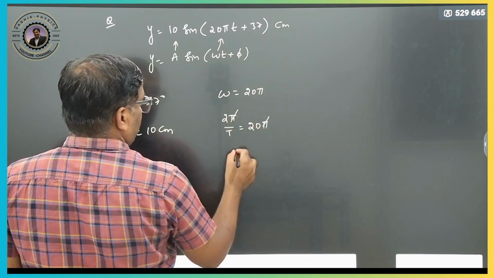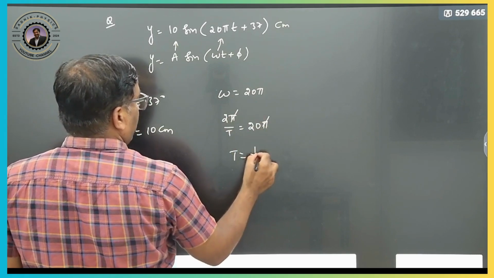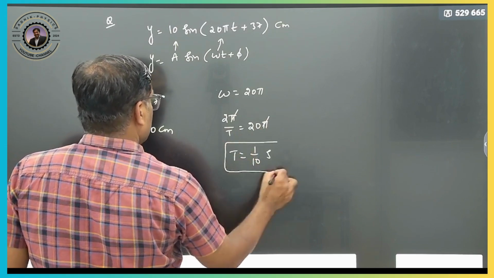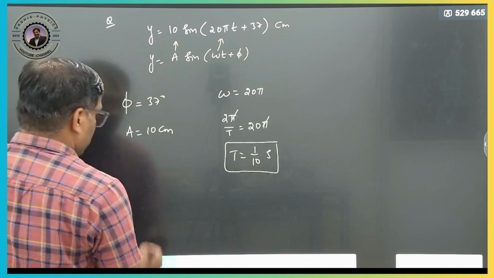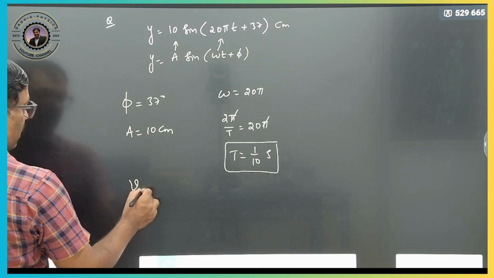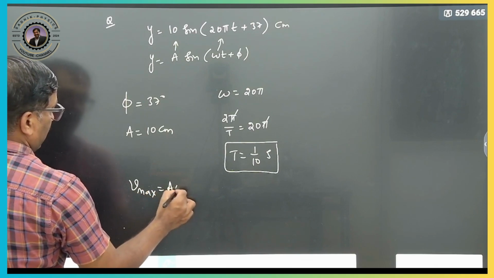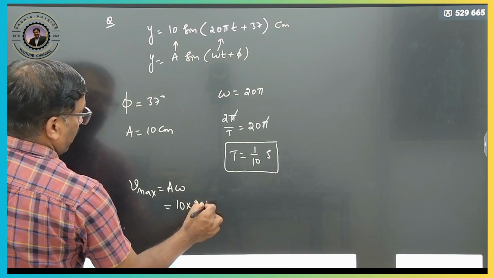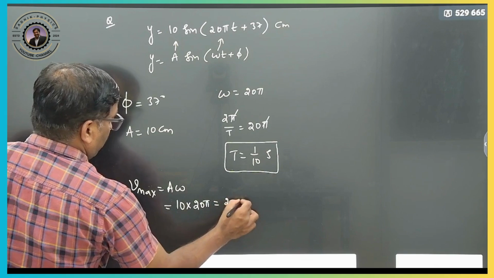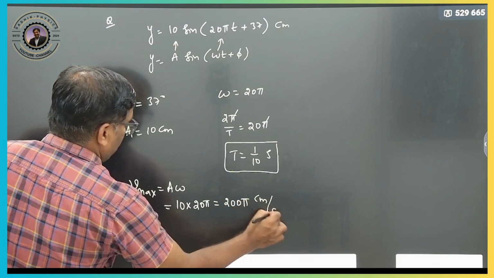So, things cancel out, no? T is equal to 1 by 10 seconds. So, time period, clear? So, we want to calculate omega and Vmax. What is the Vmax formula now? That is nothing but A omega. A is how much now? 10. So, therefore, here it will be 20 pi. So, therefore, 200 pi centimeters per second.